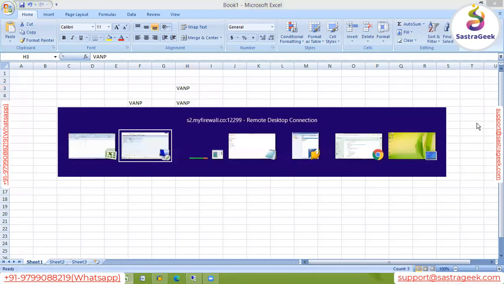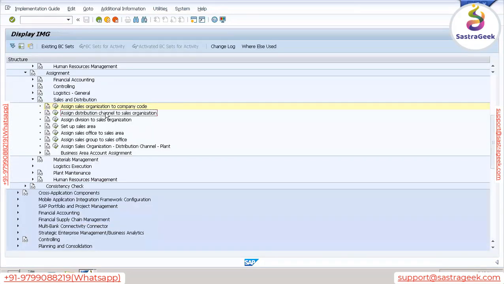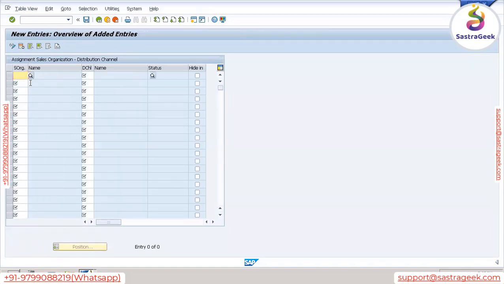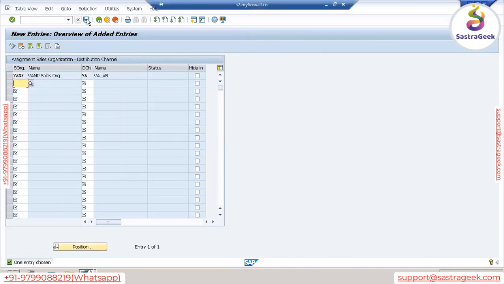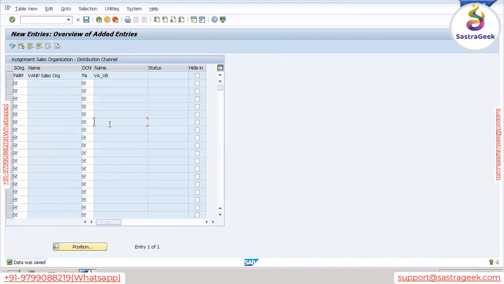Now let's go to the SAP system. So this mapping is also done. Now assign distribution channel to sales organization. Same, go to new entries. Sales organization is VANP and distribution channel is VA. Save this. In this way, the system starts knowing that distribution channel VA belongs to sales organization VANP.